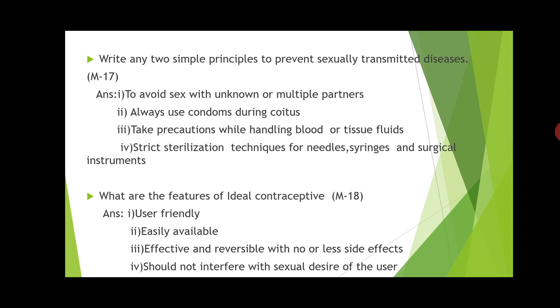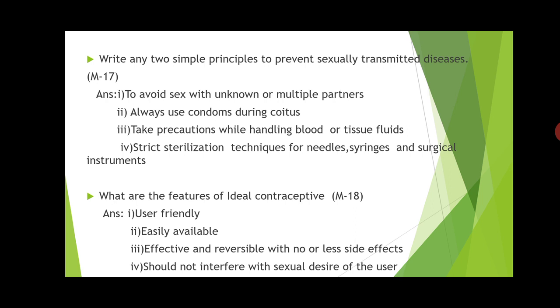The first thing is that it should be user friendly. Usually it will be asked as a 2 marks question, so write 4 points, because each point carries half a mark. Next, it should be easily available. Third, it should be effective. Whatever contraceptive you are using, it should work, and it should be reversible with least or no side effects.